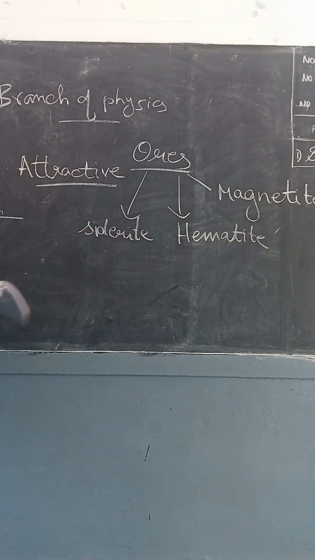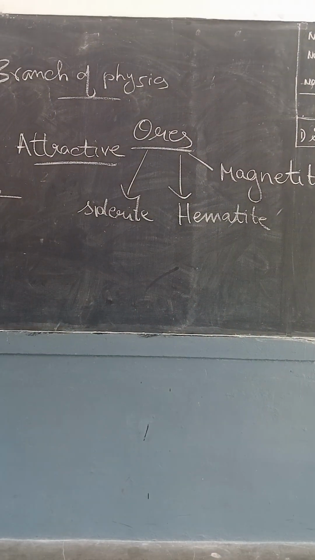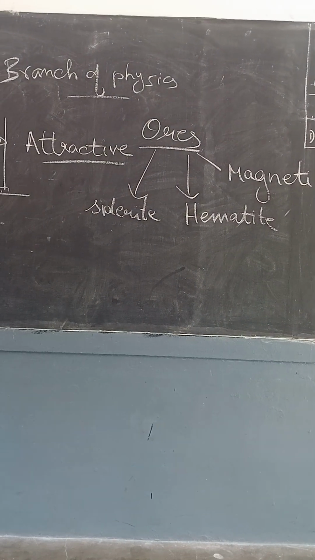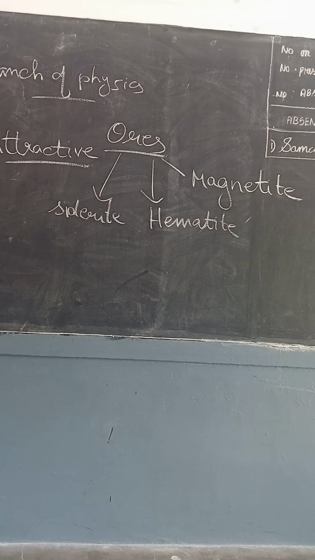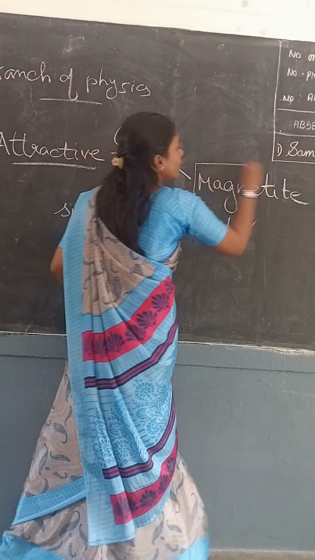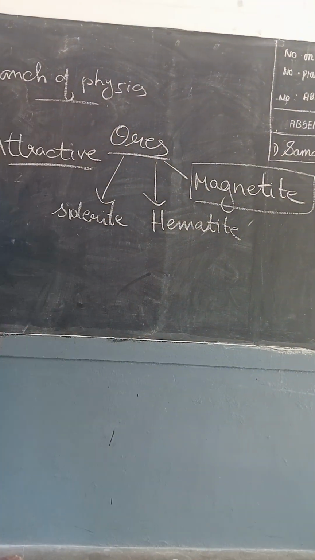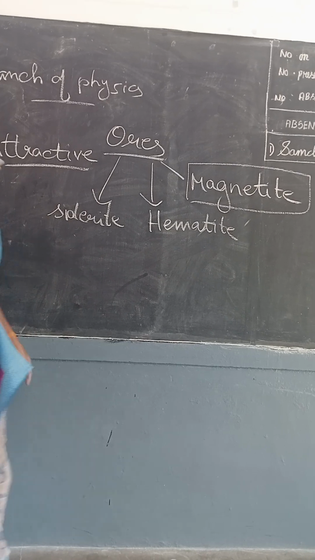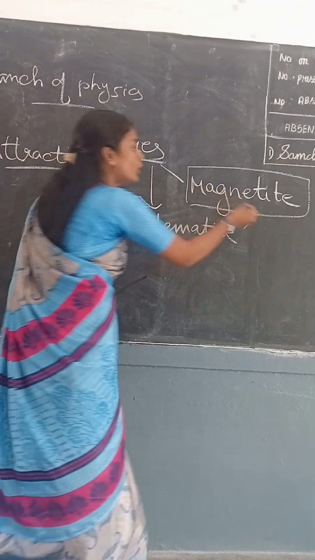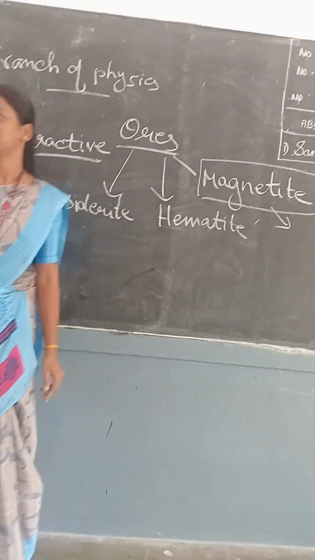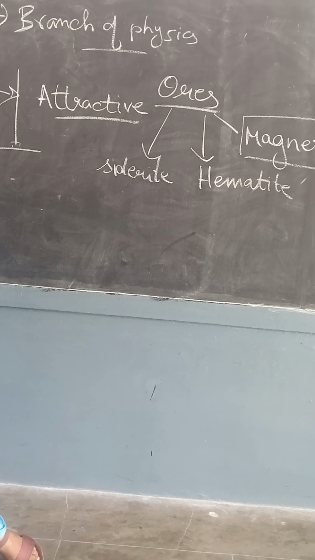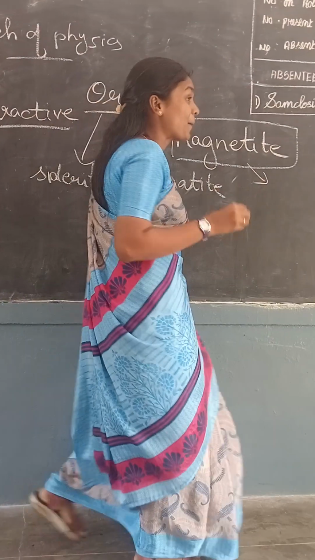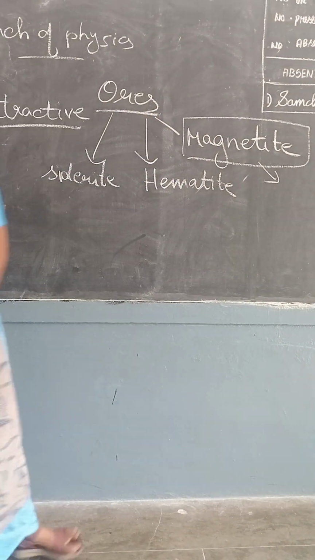Magnetite, hematite, siderite. Yes, I have already said that. Which is the strongest natural magnetic element? Yes, this is the strongest one. That means the iron content is higher in this element. How much percentage have they given in the book? 70?